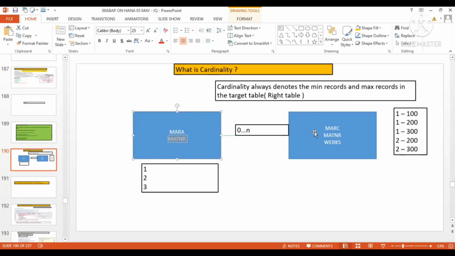One-to-one means here minimum one or maximum one. In the right table, you can have minimum one or maximum one value corresponding to the left record. So what can be the example for that? Minimum one or maximum one?